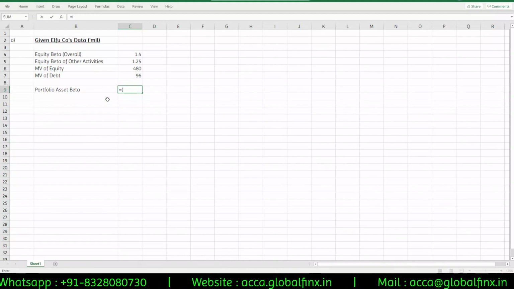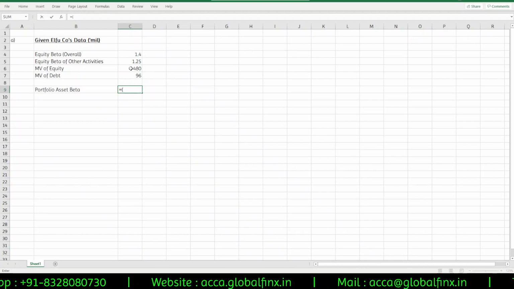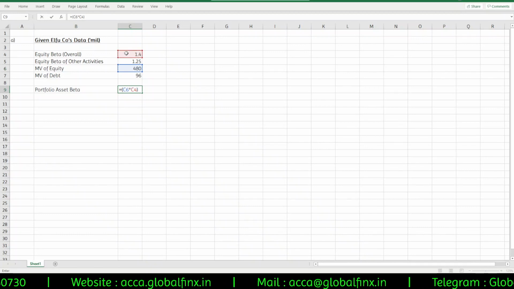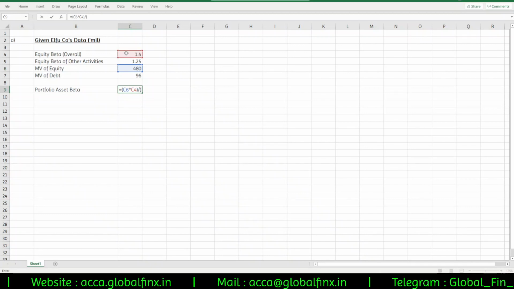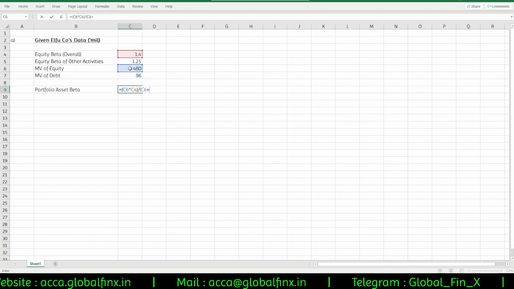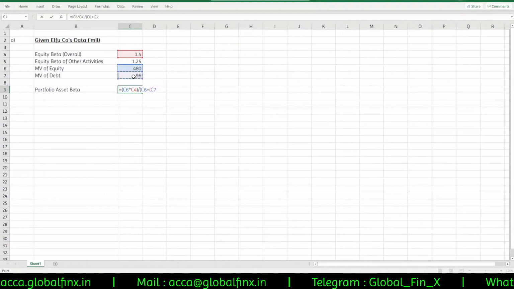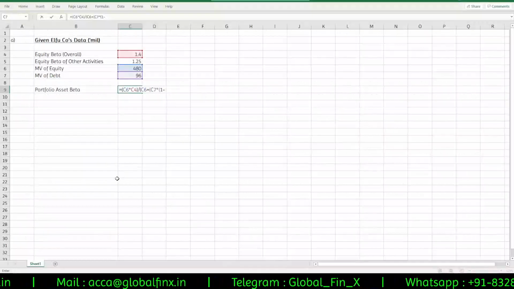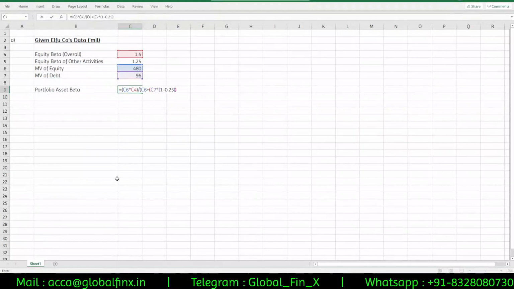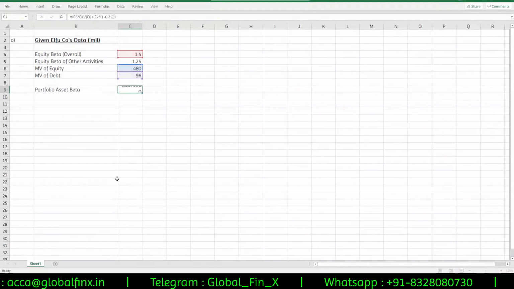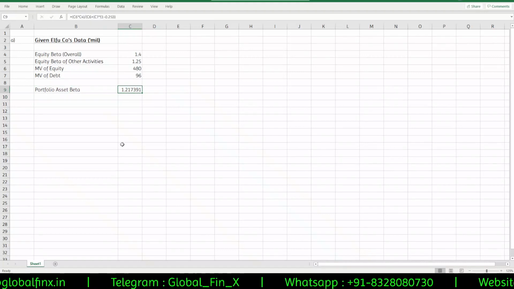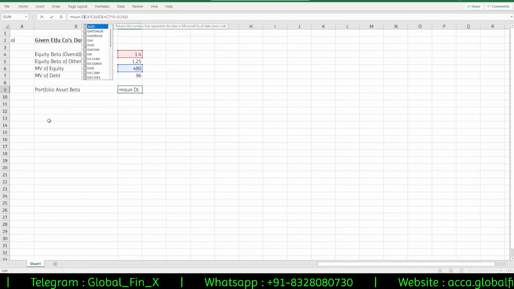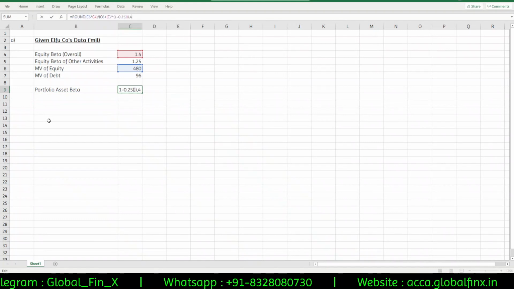So here we'll start with that. Market value of equity is 480 million into equity beta is 1.4. That will be the numerator, divided by the denominator, which would be market value of equity plus market value of debt into 1 minus tax rate. Tax rate is given in the question as 25%, so 0.25. Please check the brackets very carefully, guys. So the portfolio asset beta is 1.21739. I'll just round it off to 4 digits maybe.